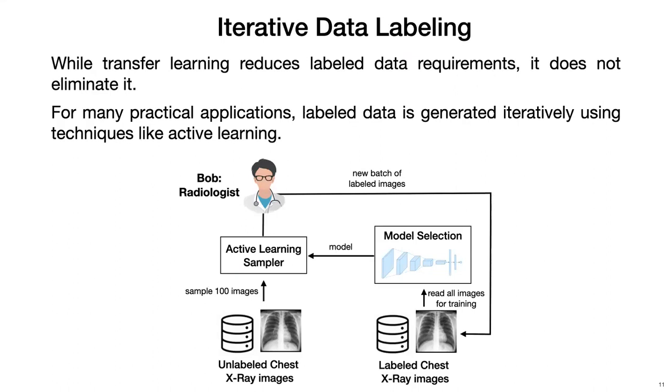Then you use this model to sample the next batch of data items which are most informative to train this model, and repeat this process for several iterations such that you have a sufficiently large labeled dataset that can be used to train a model with the required accuracy. Now, this type of workload is often executed in low resource settings such as personal computers and workstations.